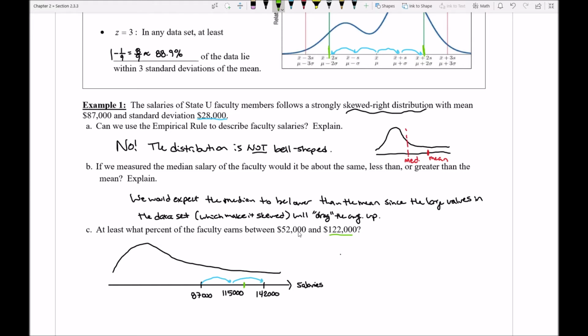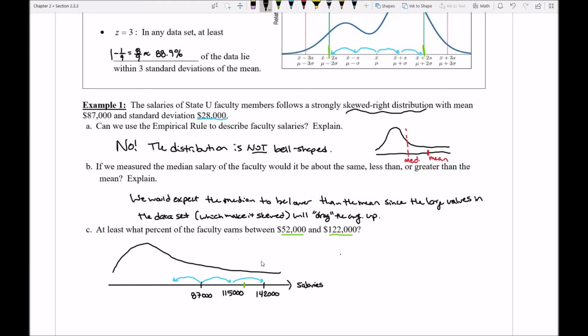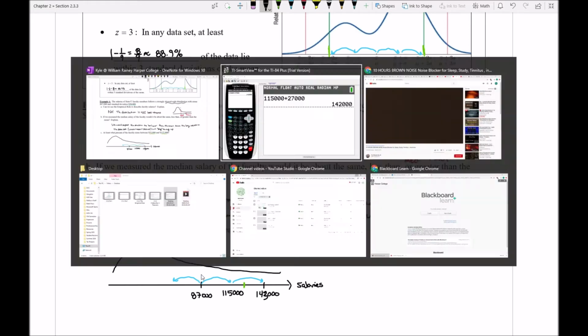Well, let's go backwards to find where 52,000 would be. Let's start making some jumps backwards. If I go down by 28,000, oh, whoops, did I do 27,000 before? Yep, I did 27. That was supposed to be 28. So this number here should be 143,000. But if I go down by 28,000, let's see what we end up with.